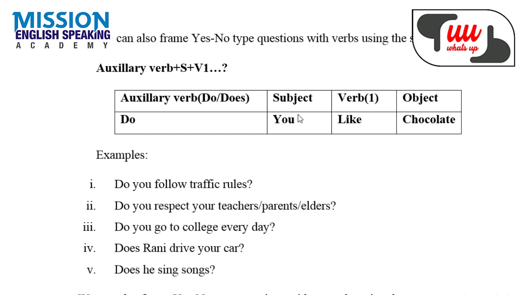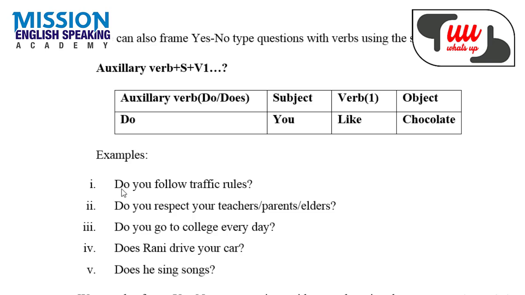So here the subject is you, therefore do is used. Do you like, we have considered like as a verb, and then it is followed by object, whatever you can add there. Do you like chocolate? Do you like Pepsi? Do you like tea? Anything can be asked. So let us see some more examples.